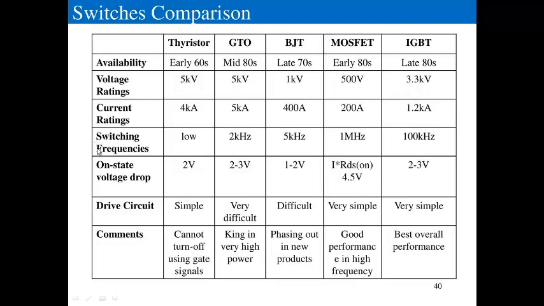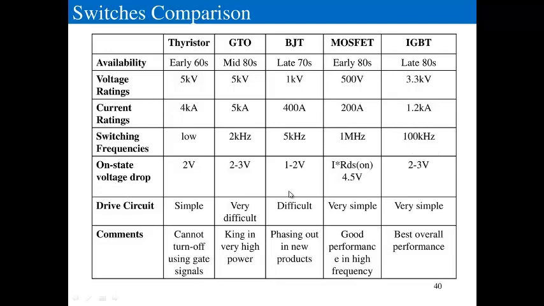When you see switching frequency, only the MOSFET has high switching frequency because it is a voltage control device. The frequency of the IGBT is less than the MOSFET, because the IGBT takes some amount of loss in turning on and off. We will not go beyond a frequency of 100 kilohertz.